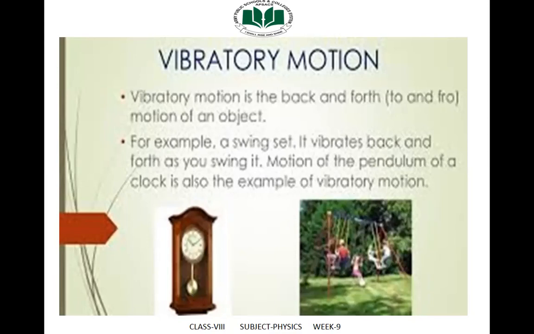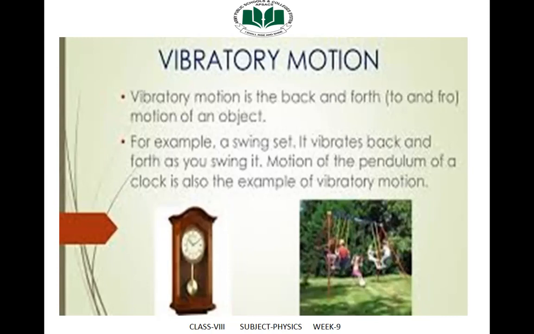The next definition is that to and fro motion of a body about its mean position is known as vibratory motion. To and fro motion of the pendulum of the clock about its mean position is called vibratory motion. We can find many examples of vibratory motion around us. Look at the children on the seesaw. How do the children move as they play the seesaw game?